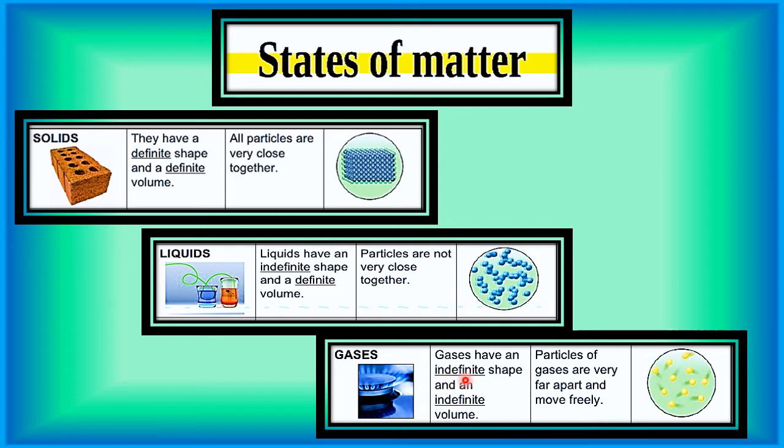Gases have an indefinite shape, meaning they don't have a fixed shape, and they don't have a fixed volume either. Why? Because their molecules are far away. They have a lot of space between two molecules. In short, we can say they have good intermolecular space between them. That is why they spread and flow in all four directions, and why they don't have a definite shape and definite volume. So this is all about matter.